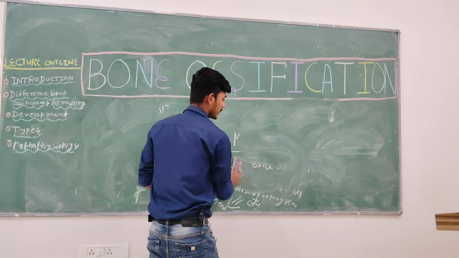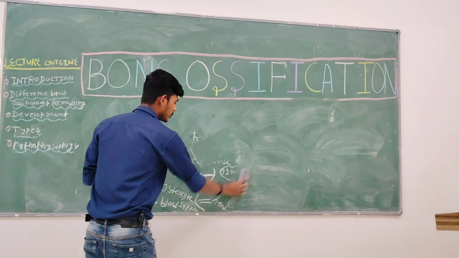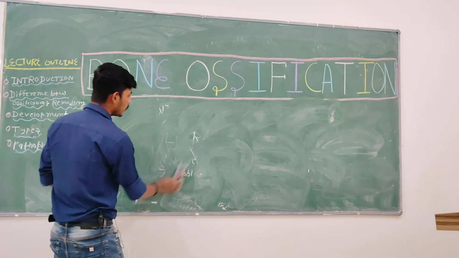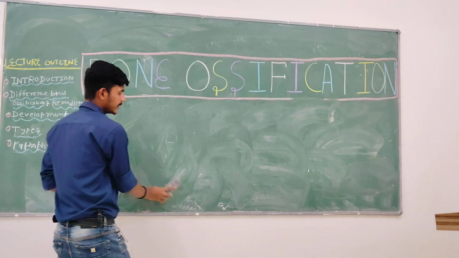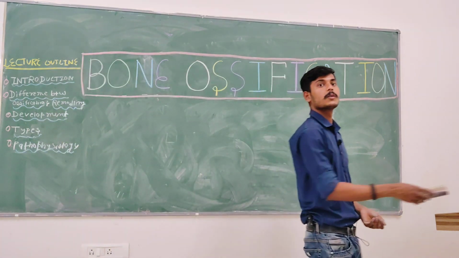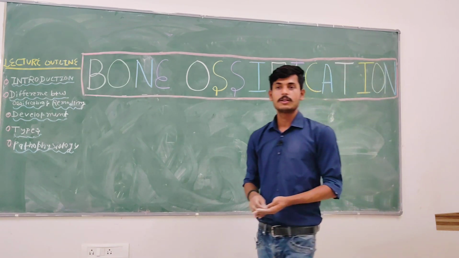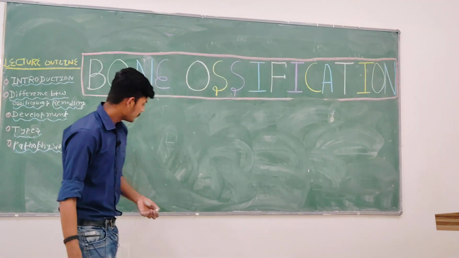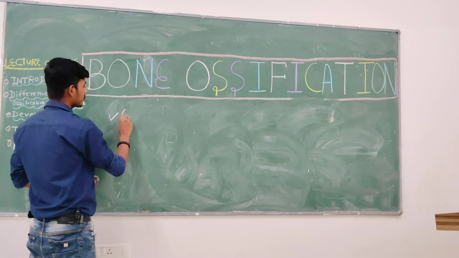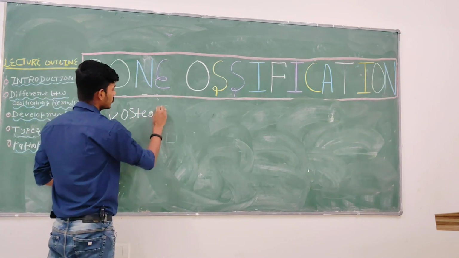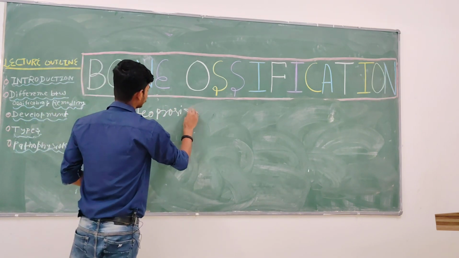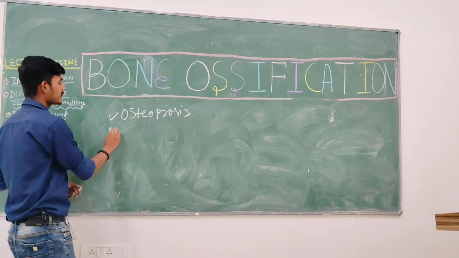One disease I already discussed, osteomyelitis, inflammation of bone and bone marrow. Any other? Osteoporosis, very good. That is another disease.